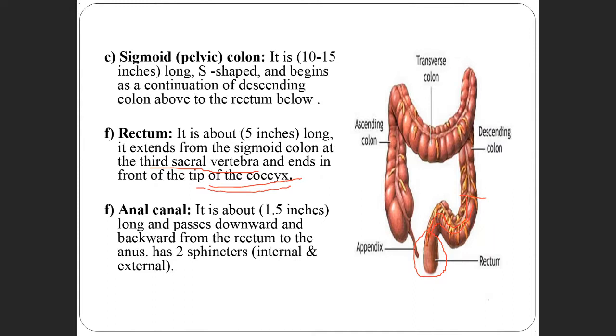And then the outer part passes down and backwards from the rectum to the anus. That is the external part, and it has sphincters. Sphincters means small blocks.